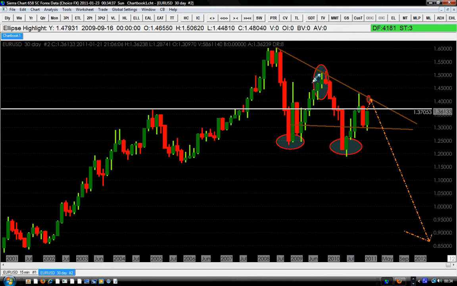But if this resistance level is not broken, the downtrend is still on, which is a clear-cut descending triangle still going on here. We will expect the euro probably will like to try to seek the 1400 in this zone here. But I doubt that very much, because it's only one week the euro has left for this month of January to complete that task to reach the 1400. Will that remain to be seen? We will see. Probably we will do it, but we will see. But right now it's at the resistance level. Whichever way it's going, we are day trading right now.